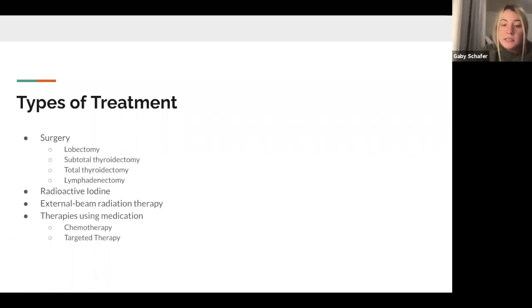This typically consists of a specific number of treatments over a set period of time. Specifically for thyroid cancer, this may look like 5 days a week for about 5 to 6 weeks. This treatment is only used when later stage thyroid cancer has spread to critical areas. Treatment is concentrated to a certain area, only affecting the cancer cells, and follows after having surgery.